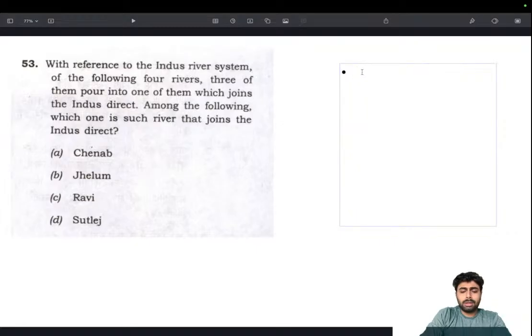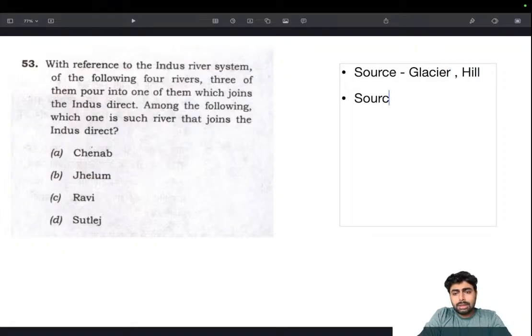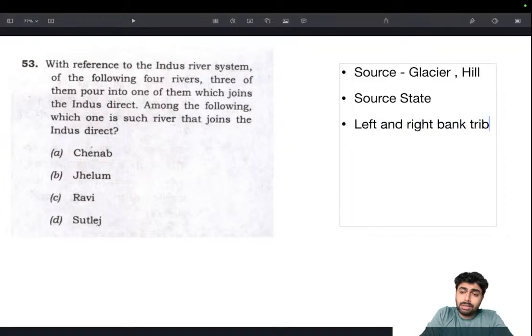First of all, source. Whether it's a glacier or a hill, and that's important. And the source state, that's something else, another important thing. Then you should be looking at the left and right bank tributaries.